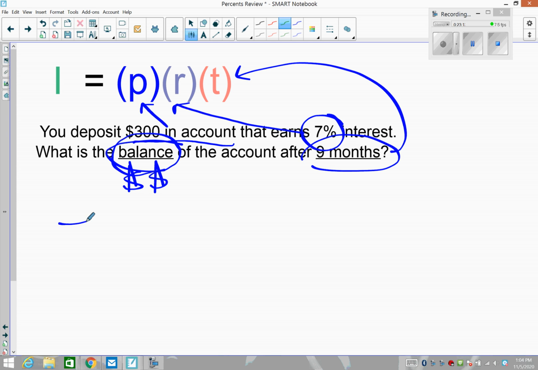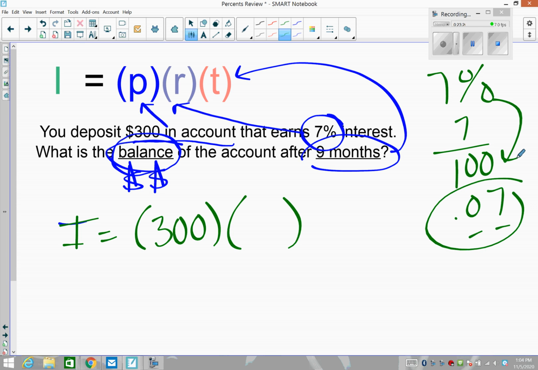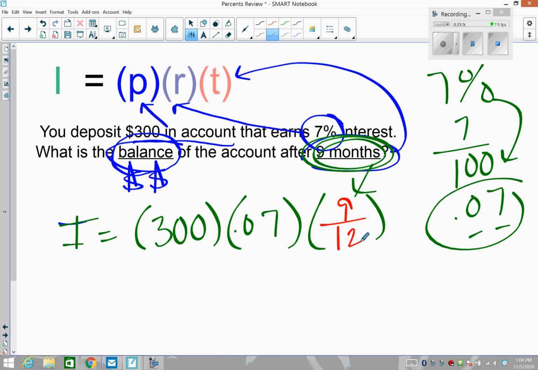Interest is equal to 300 times the rate. Now 7% is really 7/100ths, is 0.07, divide by 100. Remember, it has to go in as a decimal. And this has to be measured in years. So 9 months is really 9 out of 12 months in a year.